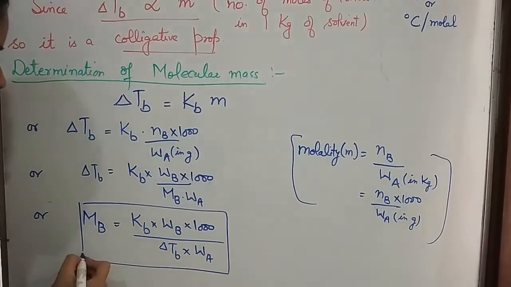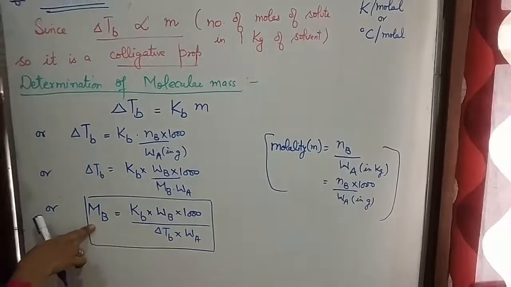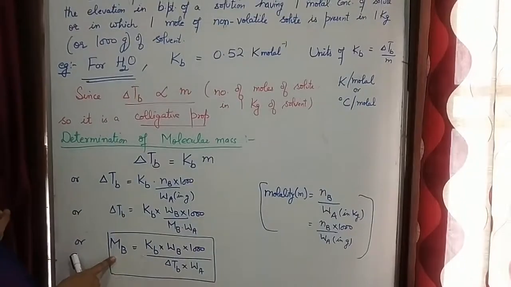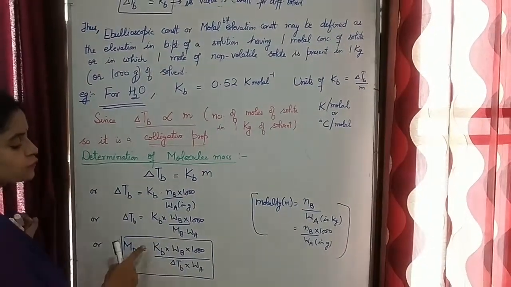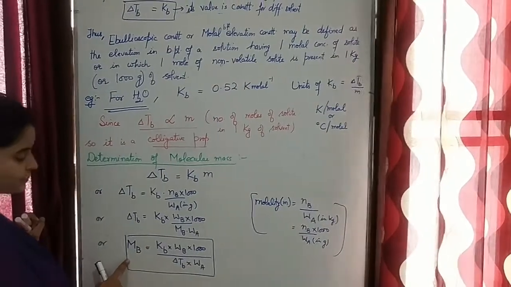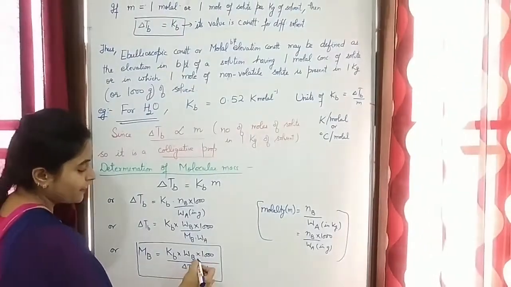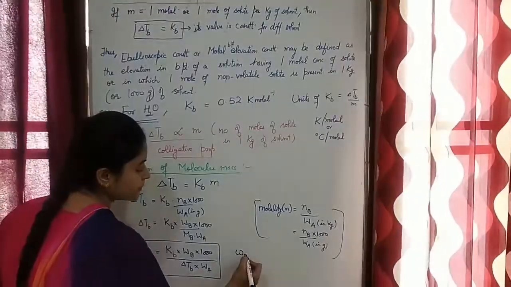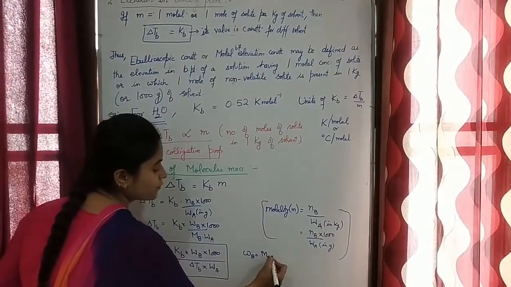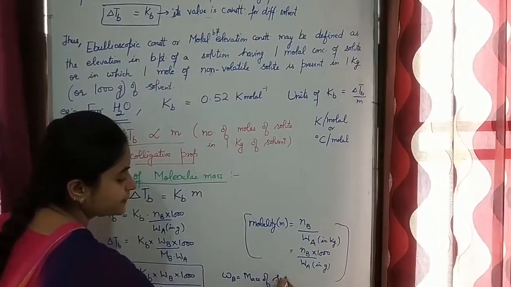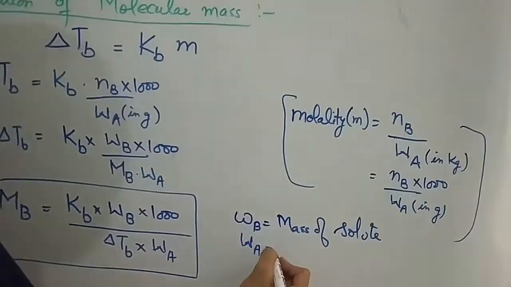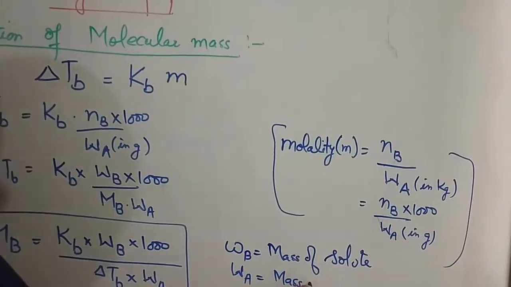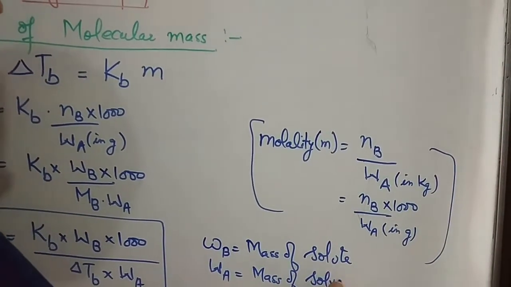So this is a relation for finding out the molecular mass of non-volatile solute using elevation in boiling point. If you know all the values, you can easily find out molecular mass of solute. Wb here is the mass of solute, Wa is the mass of solvent.